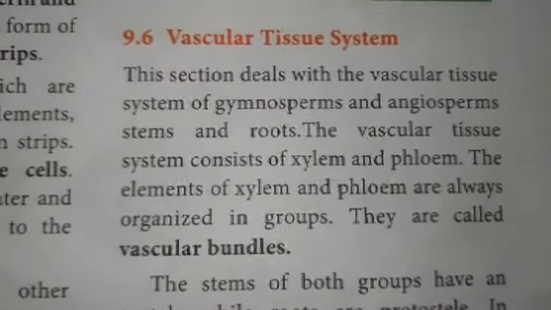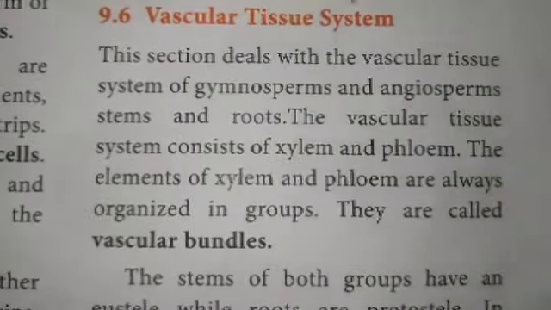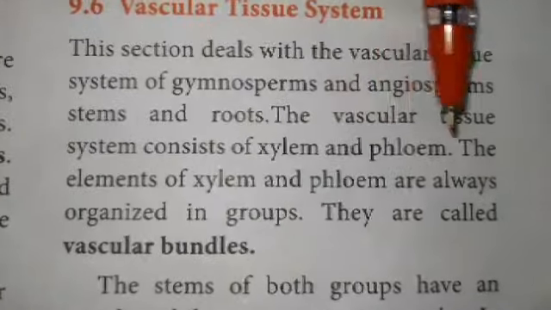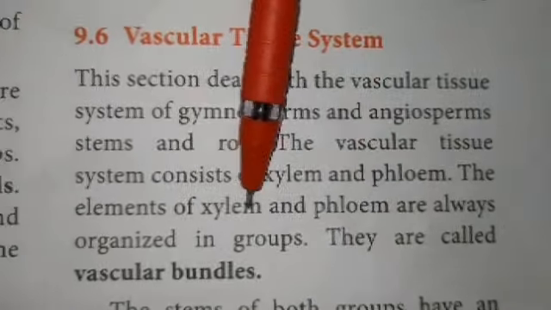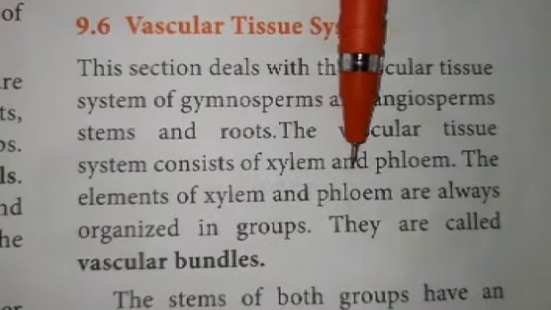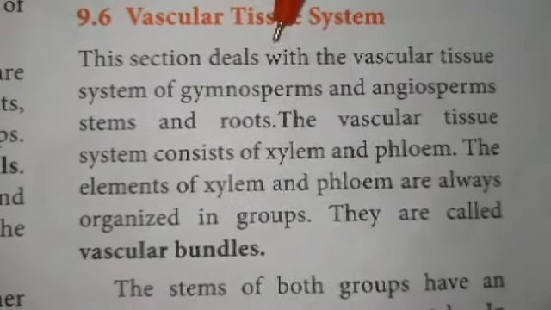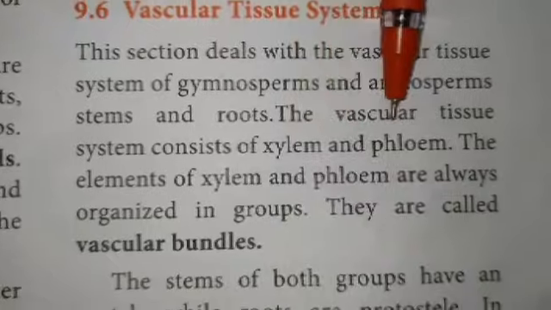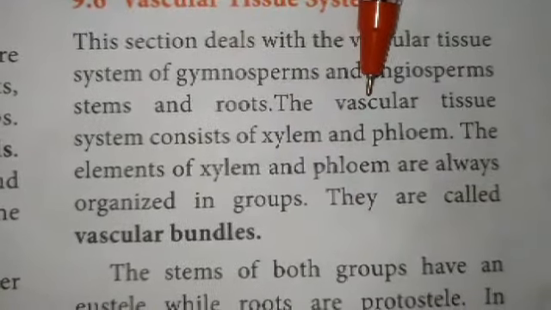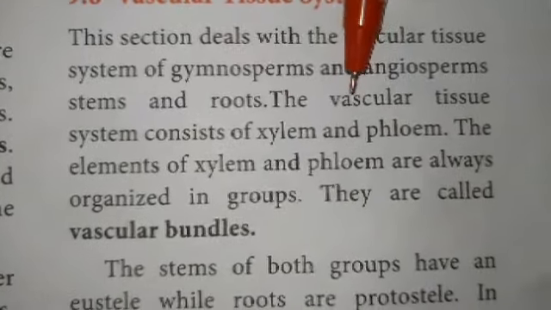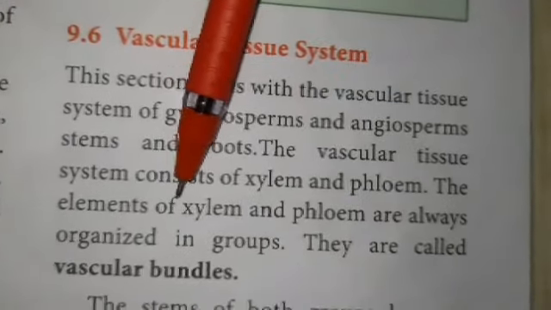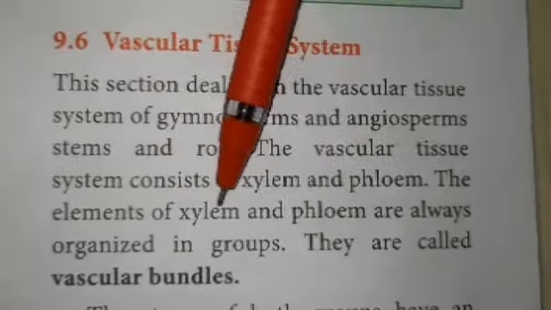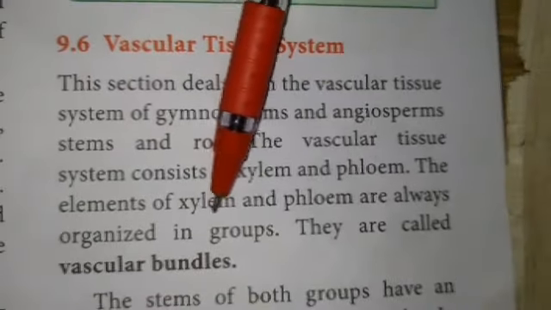Vascular tissue system. The vascular tissue system consists of xylem and phloem. The xylem elements and the phloem elements are organized in a group called a vascular bundle. The xylem and the phloem are the chief water and food conducting elements of angiosperms and gymnosperms. So the xylem and phloem together make the vascular bundle.